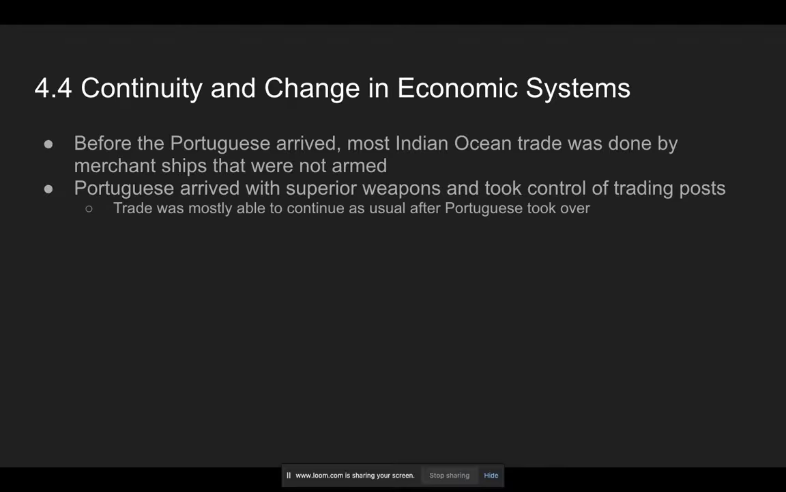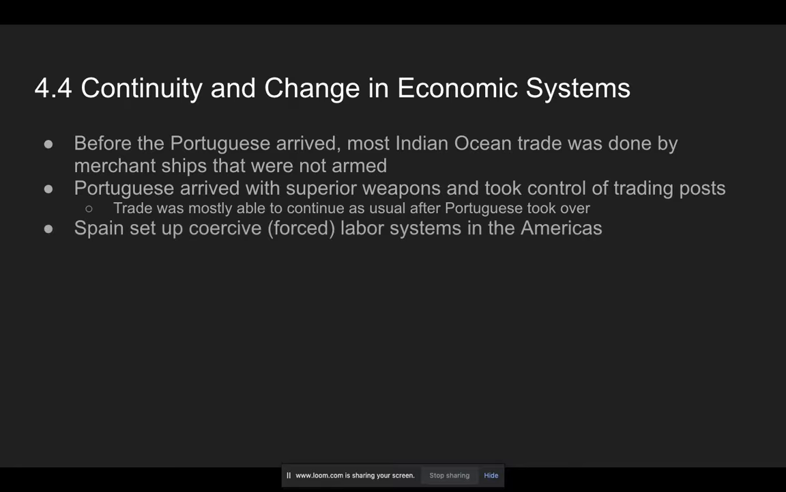And so the thing is, once the Portuguese take over these areas, trade kind of gets back to normal. You'll notice in history, a lot of time, business people mostly just want to make money. So if there's a war, they'll kind of lay low, try to figure out who's going to win. But in the end, once the Portuguese establish themselves, business kind of goes on as usual.